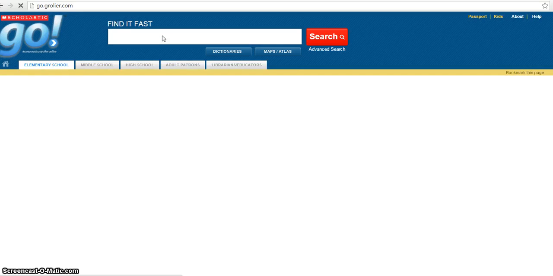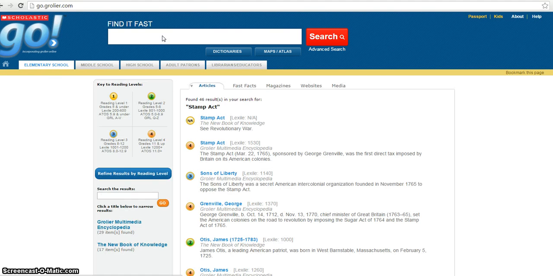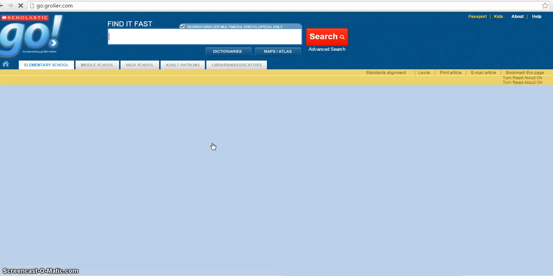So if I want to find articles that just deal with the Stamp Act, I need to put it in quotation marks, because what that tells the computer is that you can only search or find things that have the words stamp and act directly beside each other. So if I do that, the only articles that come up deal with the Stamp Act or with people that were involved with the Stamp Act. Evidently, George Grenville was. But anyway, I can click on the title and look at the article and see if this article would help with my research for my project.